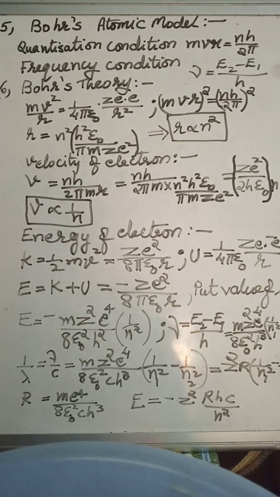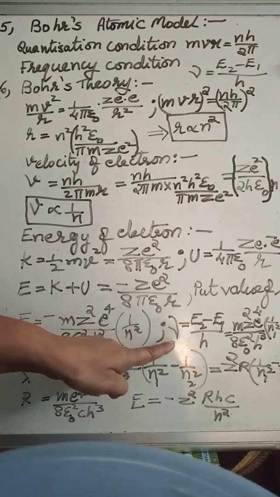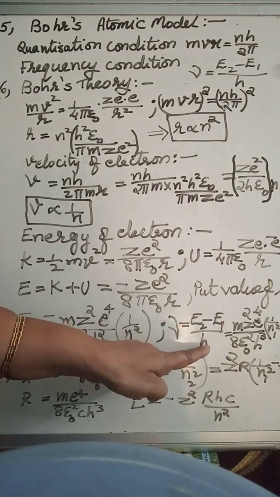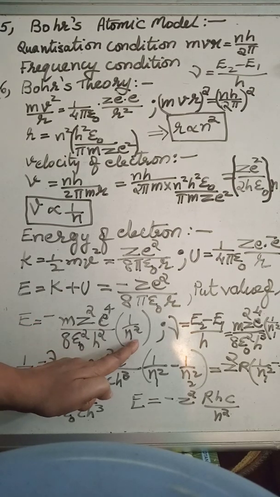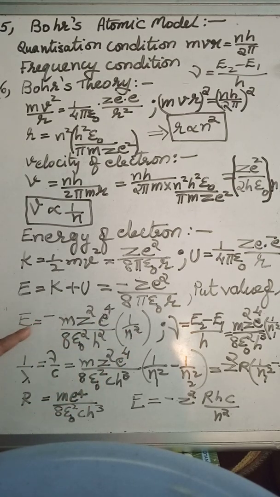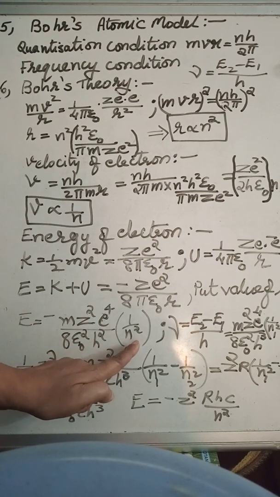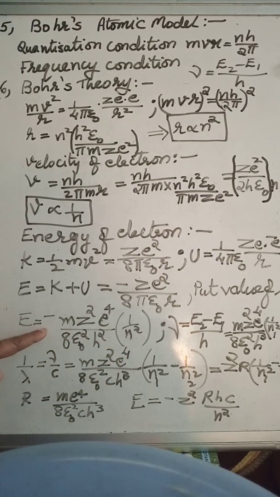But we know that by the frequency condition, frequency is equal to E2 minus E1 upon h. So here for E2 we put N2 square, for E1 we put N1 square. Remember that there is a minus sign also.